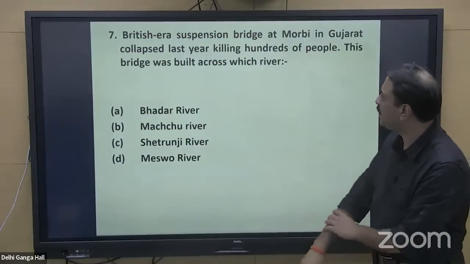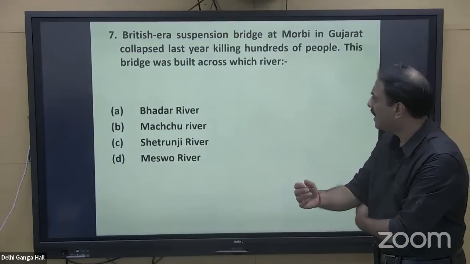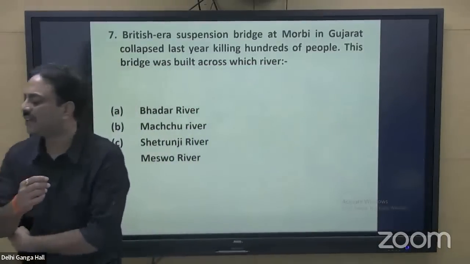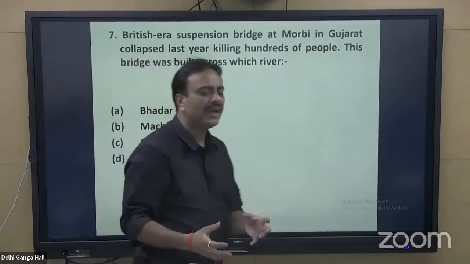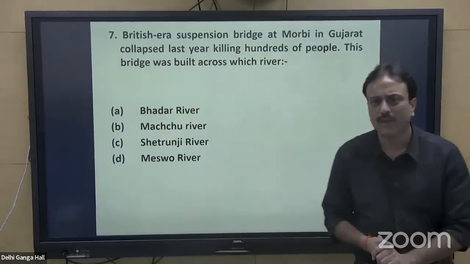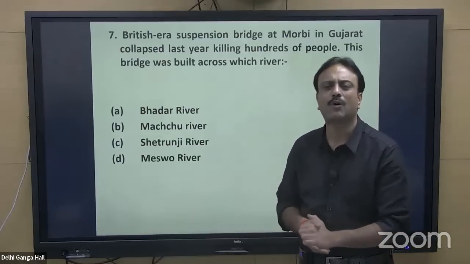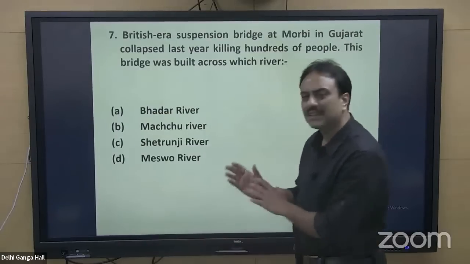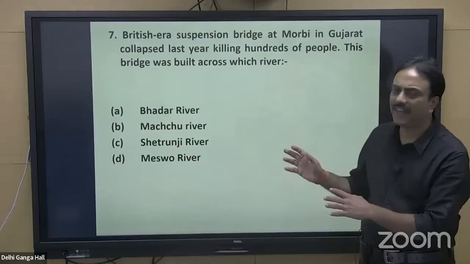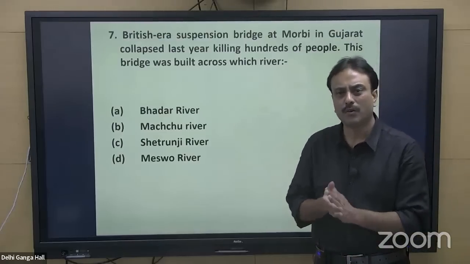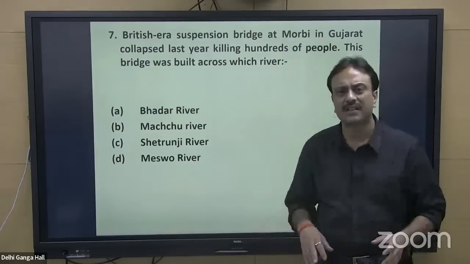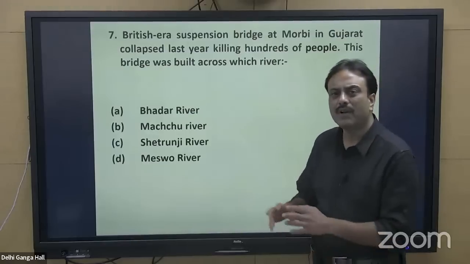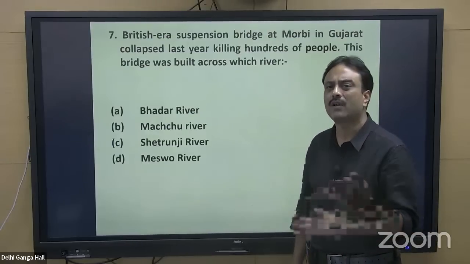British era suspension bridge at Morbi in Gujarat collapsed last year, killing hundreds of people. This bridge was built across which river? Again, how to take out the current affairs from the newspaper? What should be the methodology? What should be the technique which we must adopt in order to crystallize the paper of UPSC? Something happens. It may or may not be a subject matter for your UPSC. A simple event that took place, and due to that event, it will become a part and parcel of UPSC. But UPSC will not ask about a tragedy. UPSC will not ask about a mishappening.